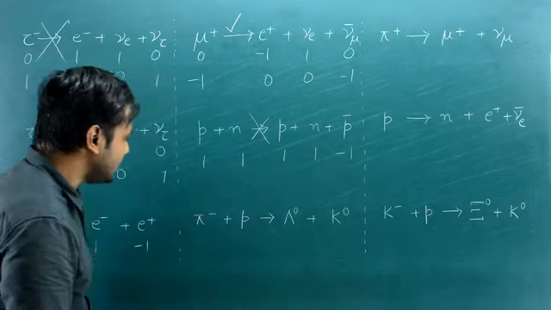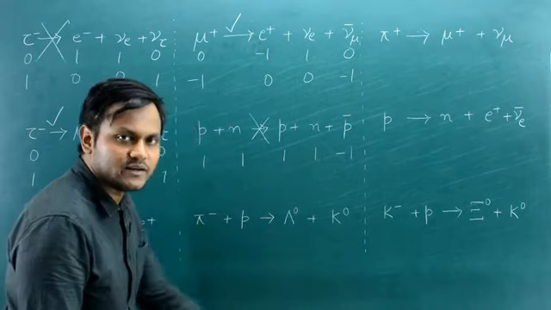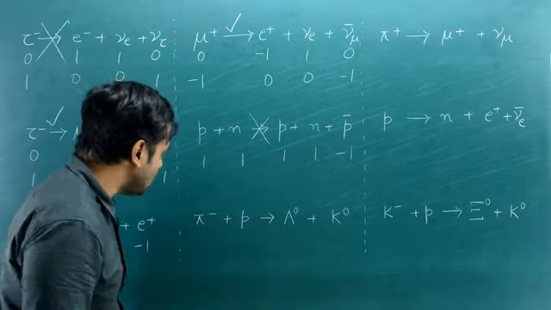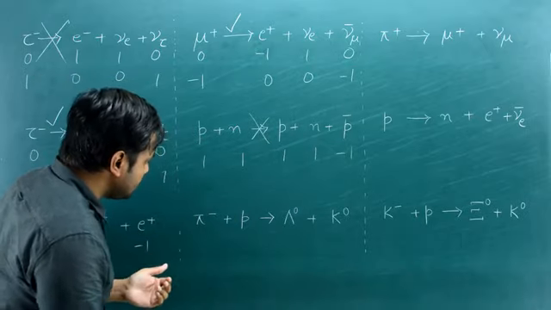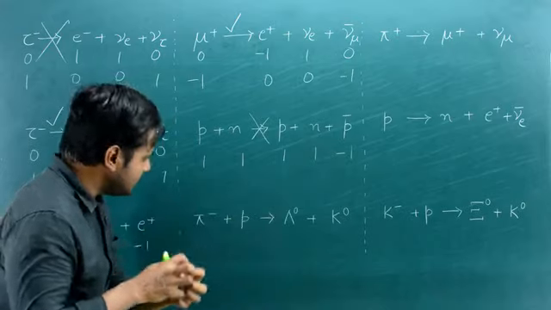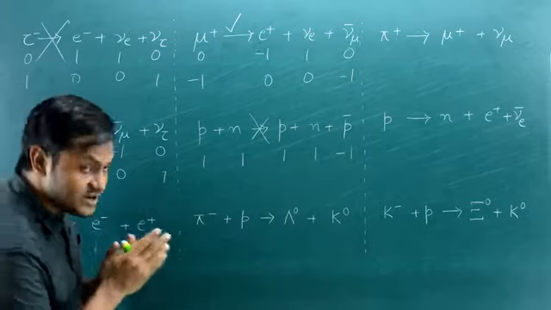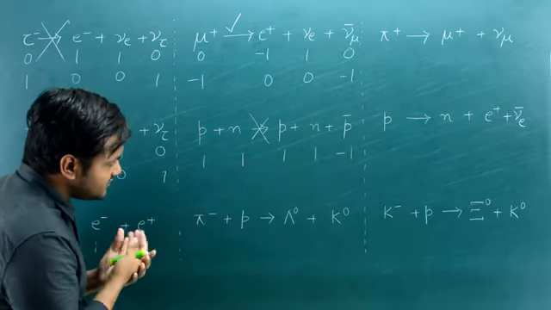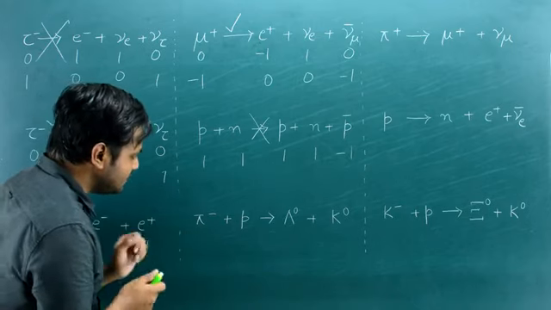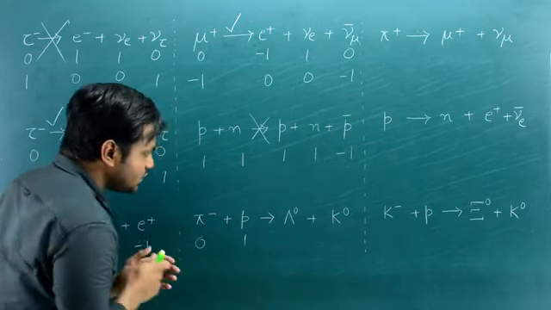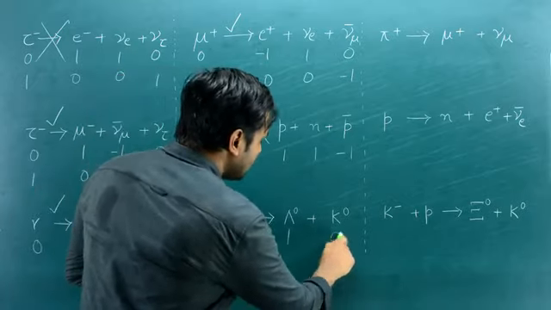Now let's look at the next one. Now this involves not only baryon particles but also strange particles, the hyperon particles that contain strange quarks. So we'll have to look at baryon conservation as well as strangeness conservation. Okay, now because a meson and a proton are interacting, this is a strong interaction. So I expect that strangeness number should be conserved if this reaction does indeed happen in nature. So first let's look at the baryon number. So baryon number for a pi meson is what? 0. For a proton is what? 1. Lambda naught is a baryon particle, so it's 1. Kaon is a meson particle, so it's 0.